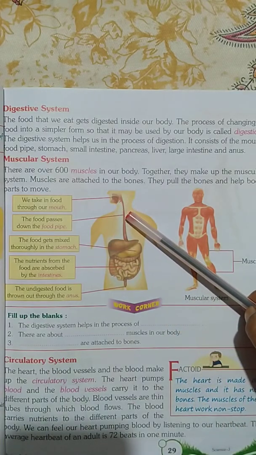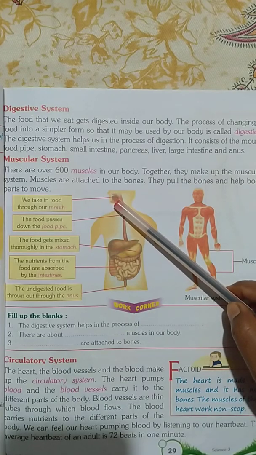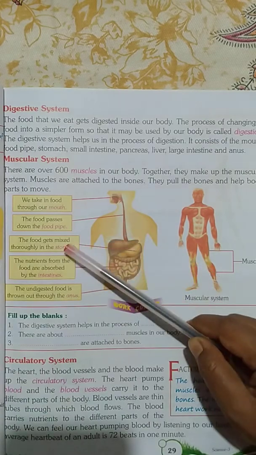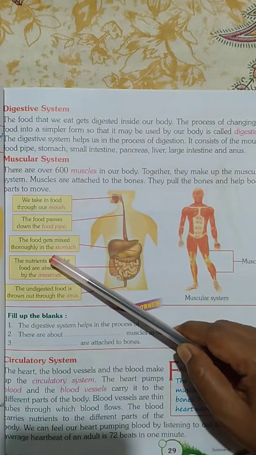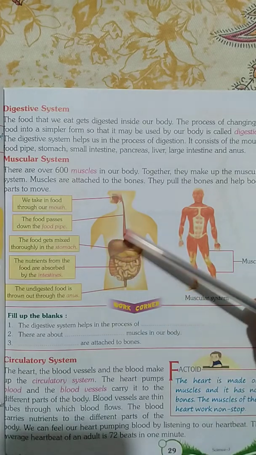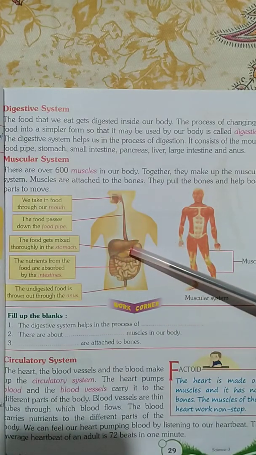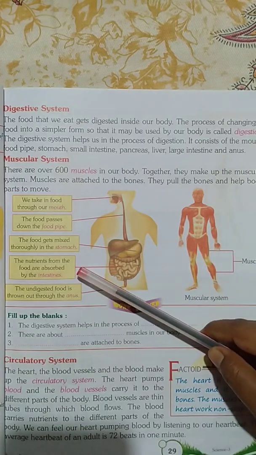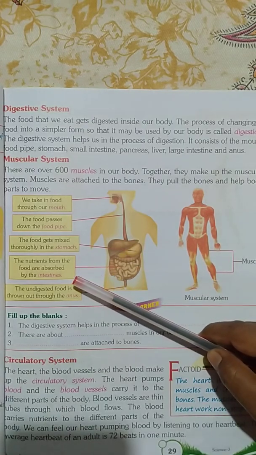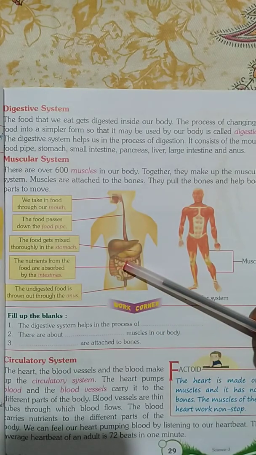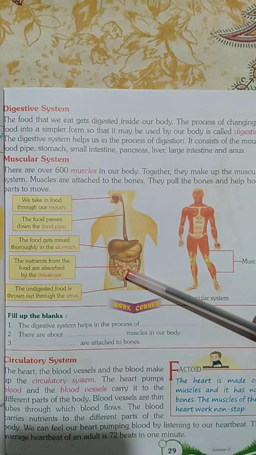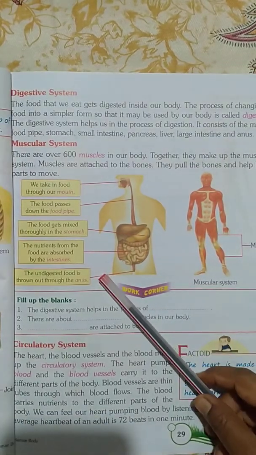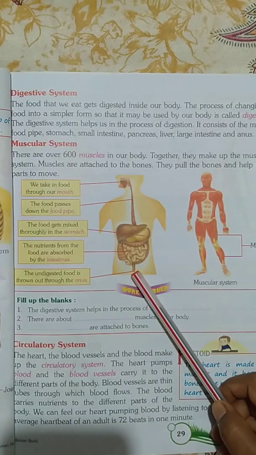The food gets mixed thoroughly in the stomach. The nutrients from the food are absorbed by the intestine. The undigested food is thrown out through the anus.